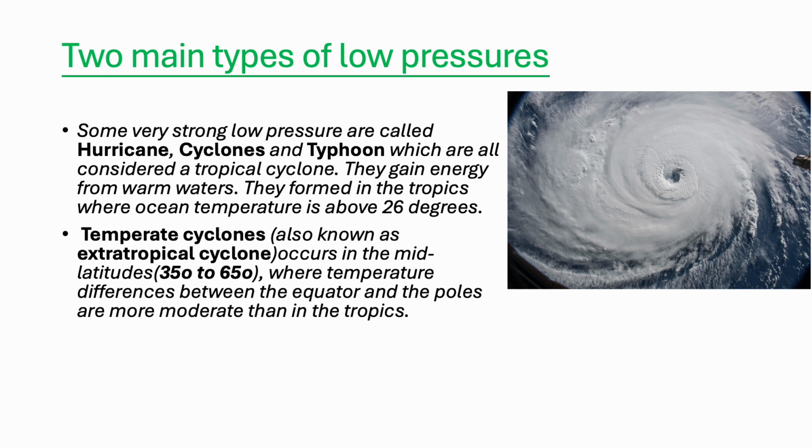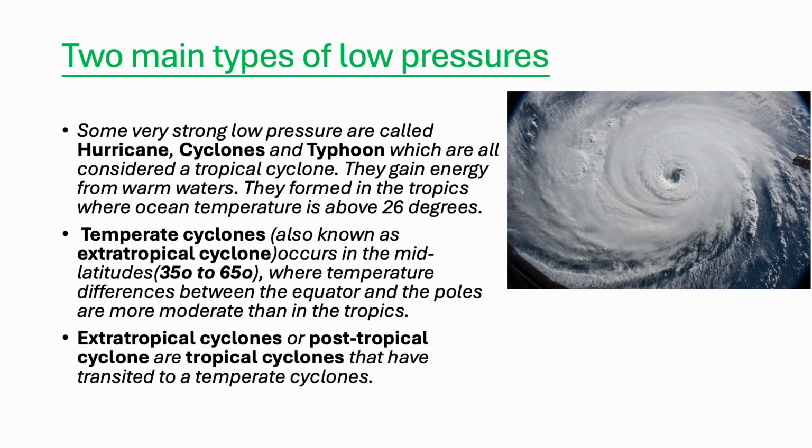Temperate cyclones, which are also known as extratropical cyclones, occur in the mid-latitudes, 35 to 65, where the temperature difference between the equator and the poles is more moderate than in the tropics. Extratropical cyclones or post-tropical cyclones are tropical cyclones that have transitioned to a temperate cyclone.